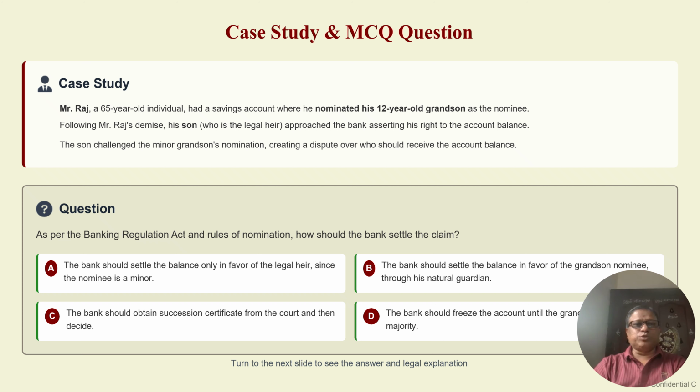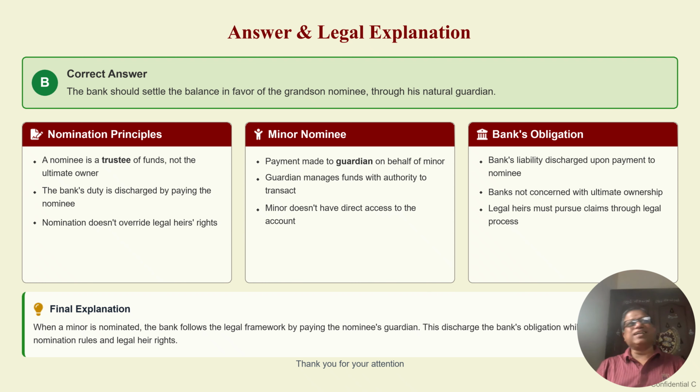Let's understand what the correct option is now. The correct answer is that the bank should settle the claim in favor of the grandson, who is the nominee, through a natural guardian. Why through a natural guardian? Because the nominee grandson is a minor. So that is the answer. Option B is the answer. But why, what, when? That is what we are going to discuss.